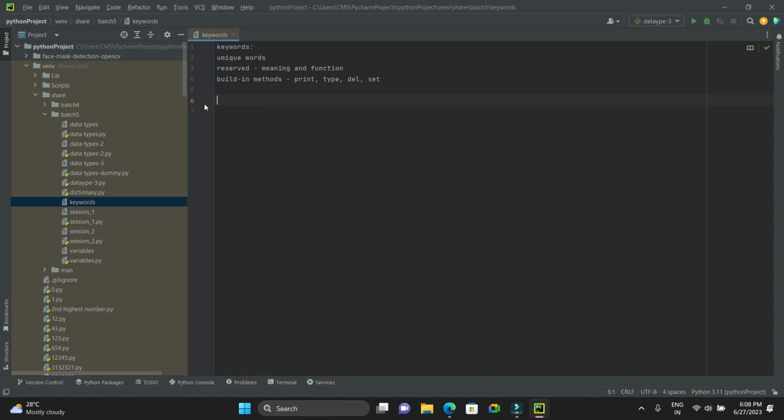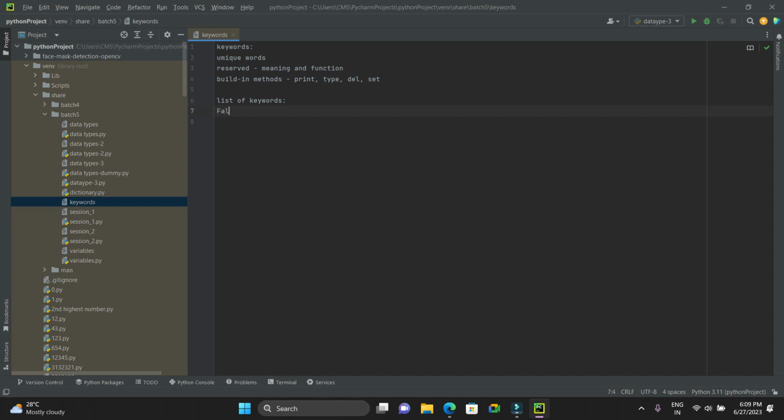Next, these built-in methods and classes are constantly present in the Python library. However, they are not as limited in their applications as the keywords. These have some meanings. For an example, let me give you a list of keywords. Here I'm giving you the list of keywords. We cannot use these keywords for customizing the script.